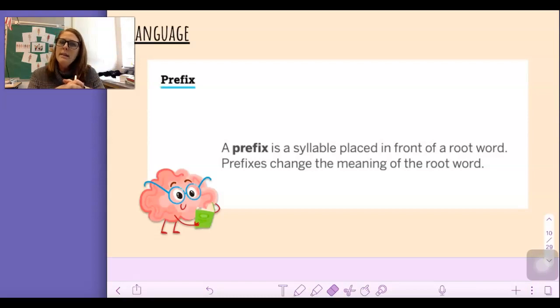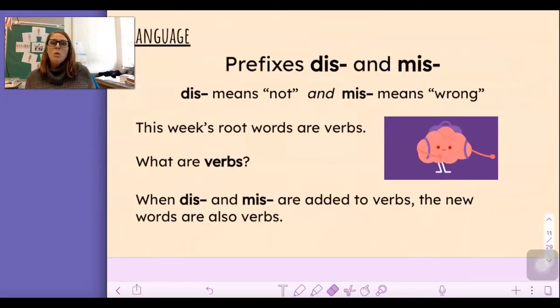The first one we're going to do is a review that we did in another unit, and then the second part of the lesson is going to be a new prefix. So if you remember, a prefix is a syllable placed in front of a root word, and a prefix changes the meaning of the root word. For example, we're going to talk about the prefixes dis and miss, okay? Dis, when we put that in front of a word, dis means not. Miss means wrong. This week's root words are verbs, so we're putting these prefixes in the front of verbs.